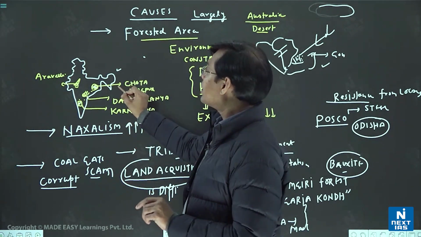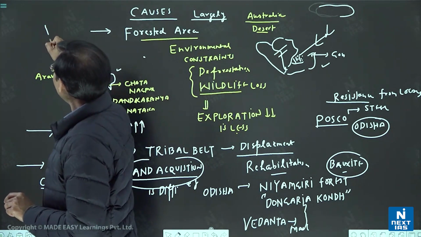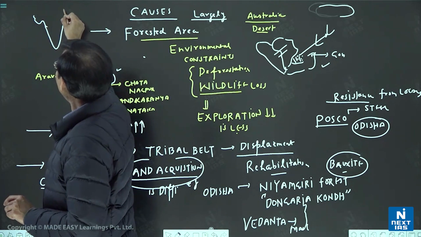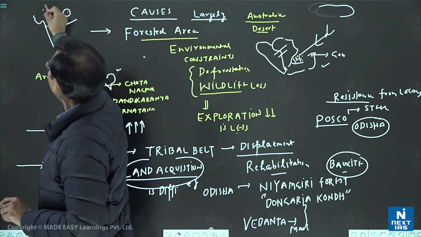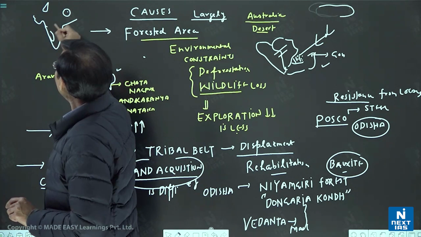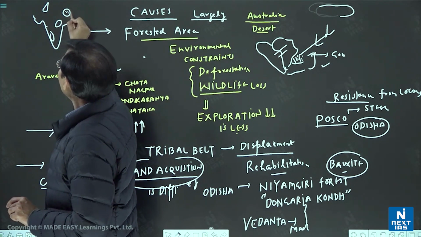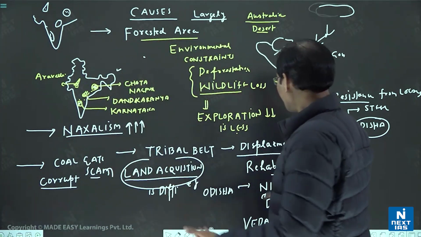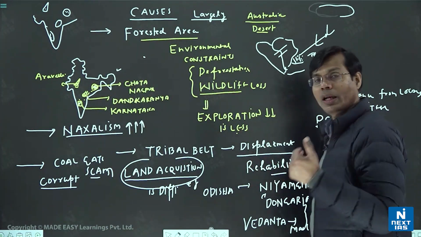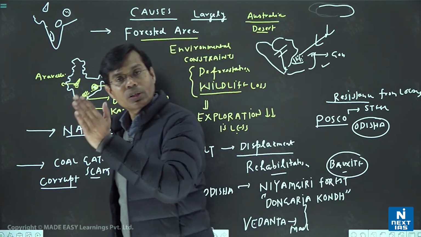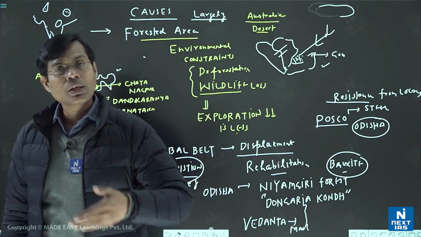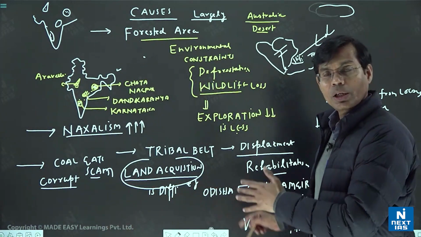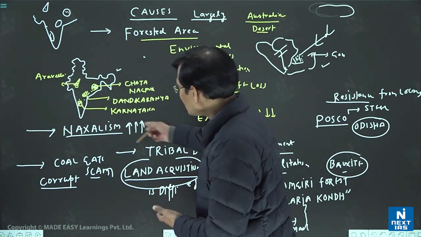If you are unable to draw the Indian map like that, you can simply show the half map of India. And even if you are able to draw this V shape, only the Chota Nagpur area, only this side, Aravali, and then Karnataka, and this area Dandakaranya, and then you just describe a little bit in that manner with an example, like any issue, like the Sterlite issue of Tamil Nadu, where in Thoothukudi one problem came up. Similarly, the issue like POSCO, the Niyamgiri issue, the Bailadila issue in the Chhattisgarh area.